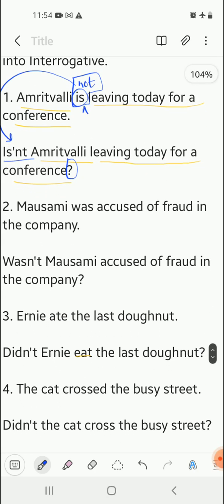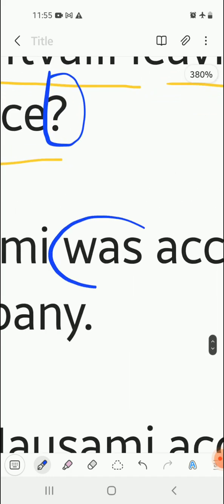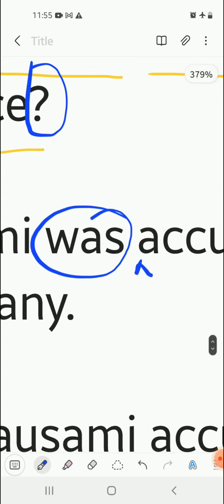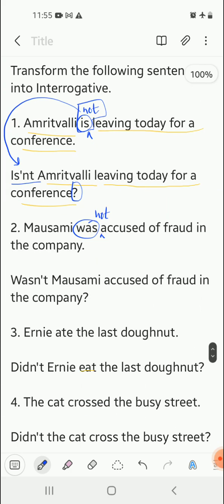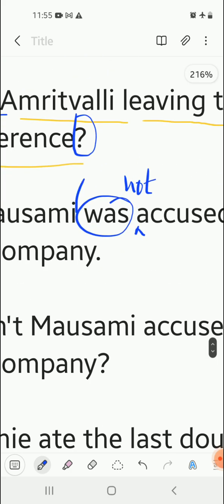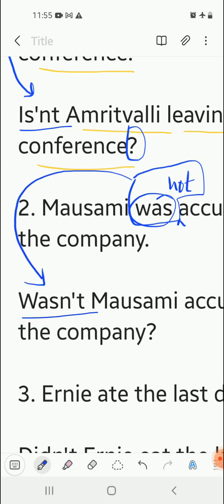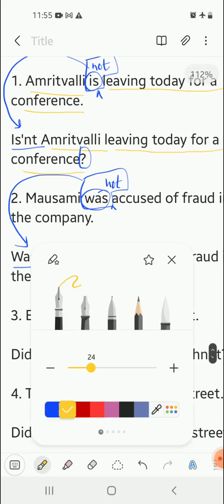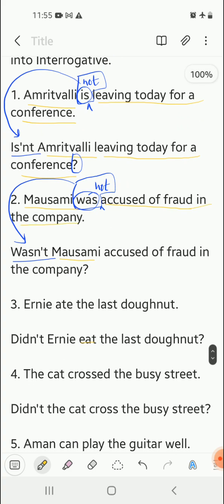Moving on, number 2. Mausami was accused of fraud in the company. Once again, first we have to detect the be form of the verb, that is "was". Add a not after that in order to make it a negative sentence. So: Mausami was not accused of fraud in the company. Now "was not" will be written as "wasn't", and we begin the interrogative sentence with "wasn't". After this, the rest of the sentence is copied: Wasn't Mausami accused of fraud in the company? Once again, there will be a question mark at the end.